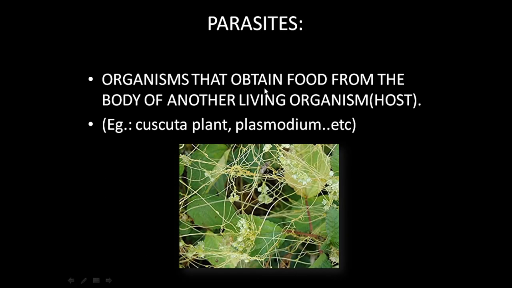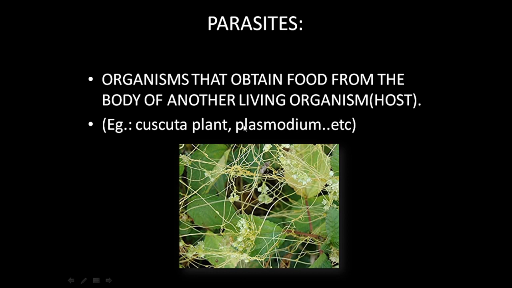Now we'll tell about the parasites. Parasites are those organisms which follow the parasitic mode of nutrition. These organisms obtain food from the body of another living organism. In saprophytes we saw that they depend upon dead organisms. Here they depend upon a living organism itself, and this living organism can be termed the host. So the parasites derive the food from the host.